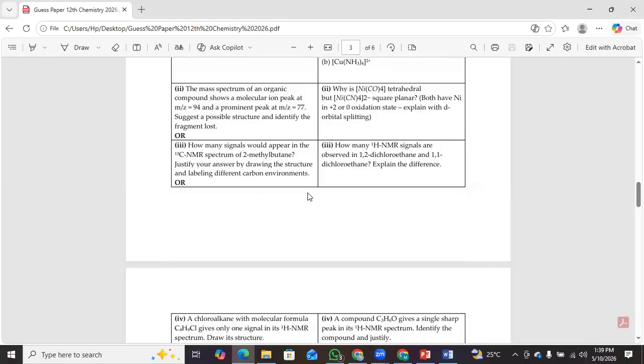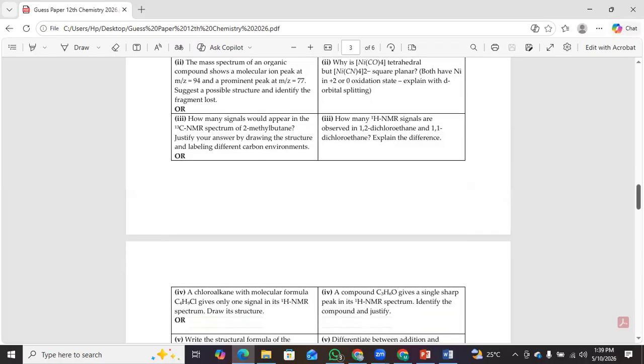The mass spectrum of an organic compound shows a molecular ion peak at m/z 94 and a prominent peak at m/z 77. Suggest a possible structure and identify the fragment lost. Or the optional question is: why is this complex tetrahedral but this one is square planar, when both have nickel in the +2 oxidation state? Explain with d orbital splitting.